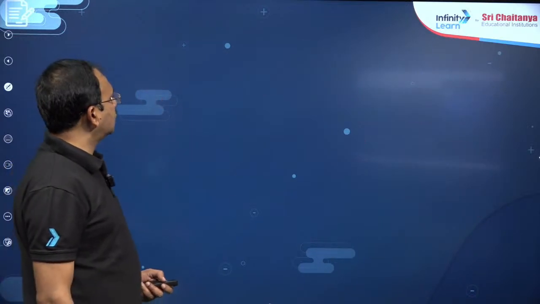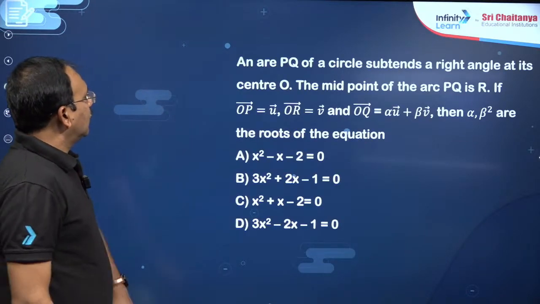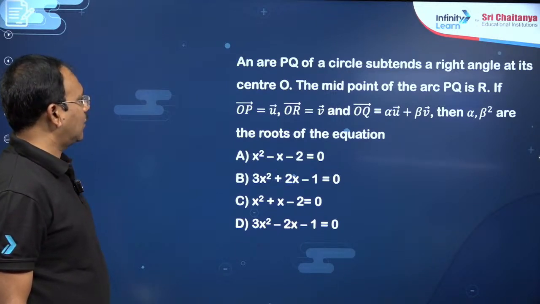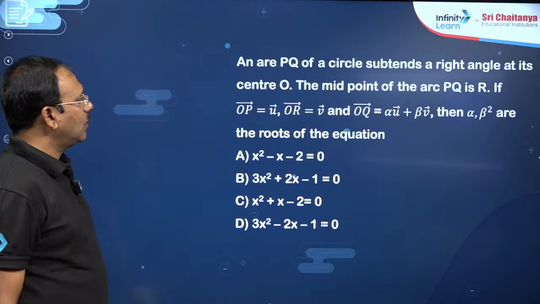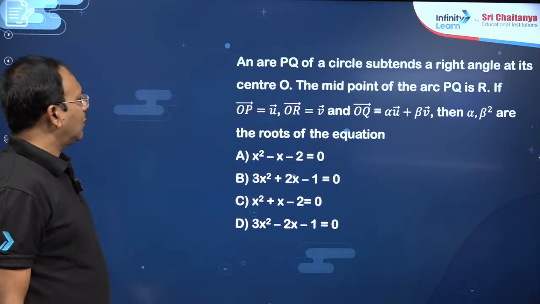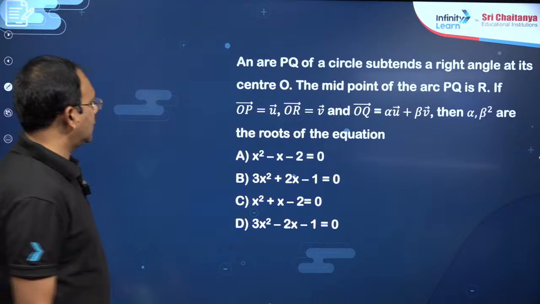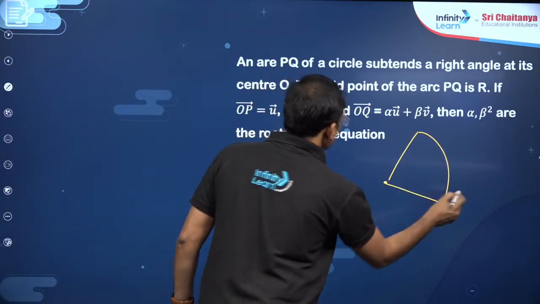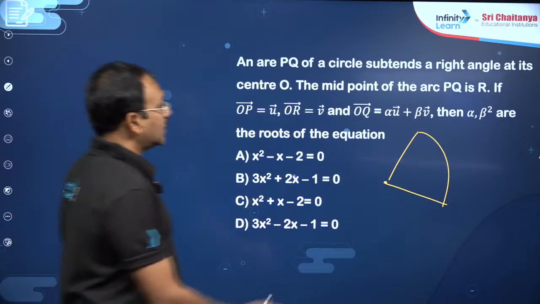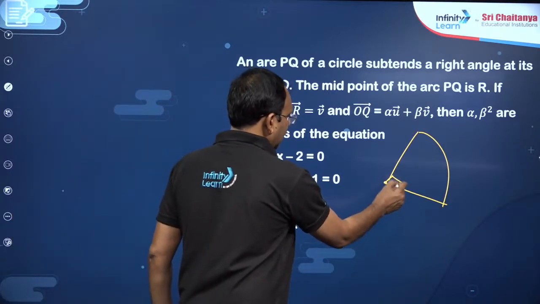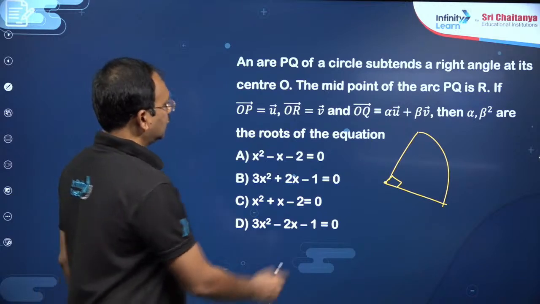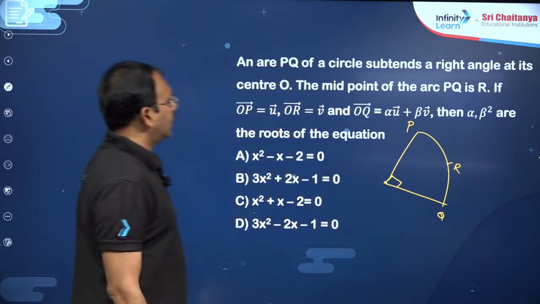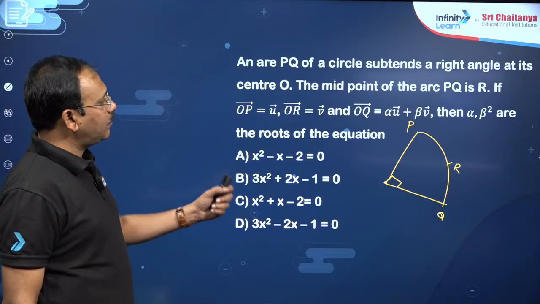Okay. The next, dear students, you see this question. An arc PQ of a circle subtends a right angle at its center O. The midpoint of the arc PQ is R. You see, there is an arc, this is the center of the circle. That means it is exactly a quarter circle. So suppose this is P, this is Q. So R is exactly midway between them. The midpoint of the arc PQ is R.